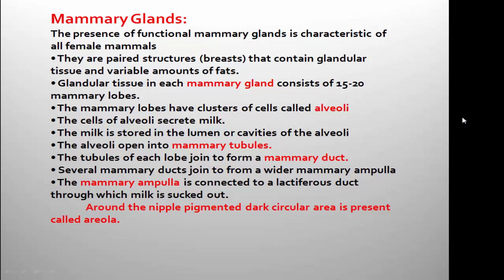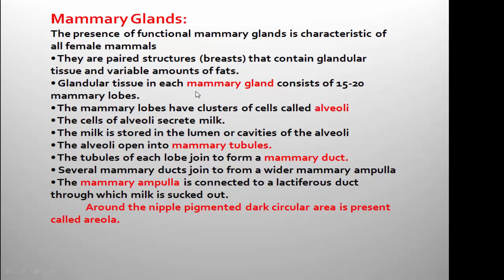So what are the two parts that are found in the mammary gland? One is glandular tissue and another is variable amounts of fat, or simply fat.